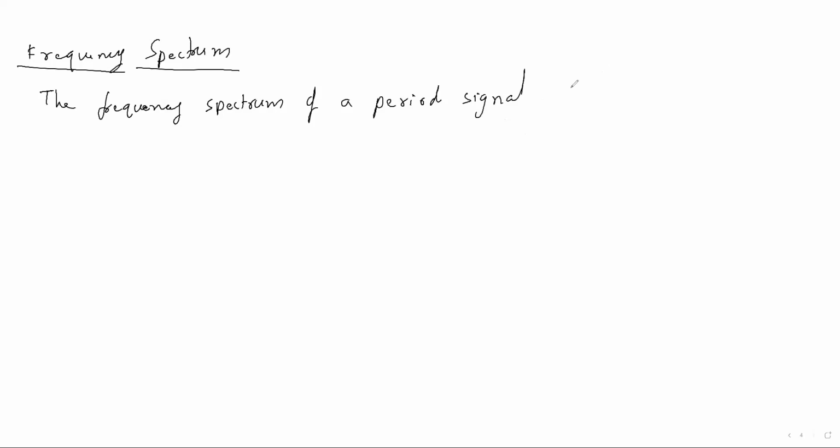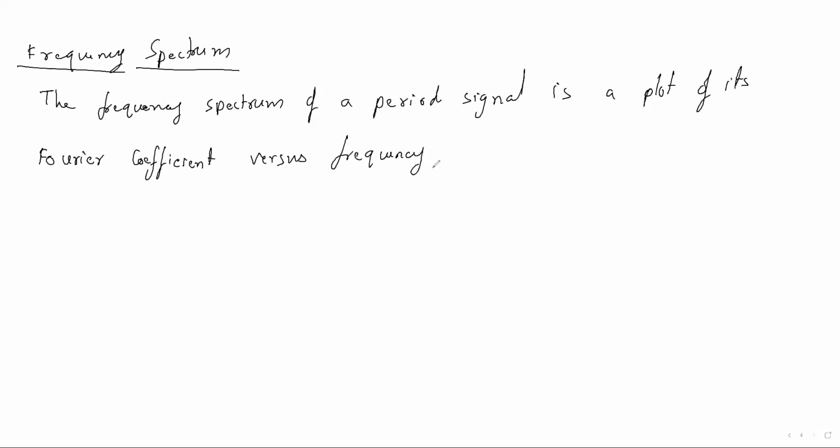The Fourier series, how can we write it? You can write like this also, what I am giving now. It is a plot of its Fourier coefficient versus frequency or frequencies.